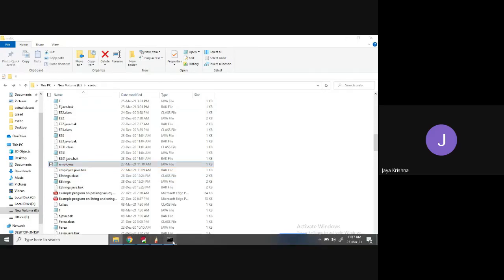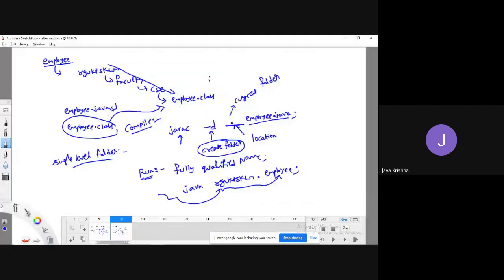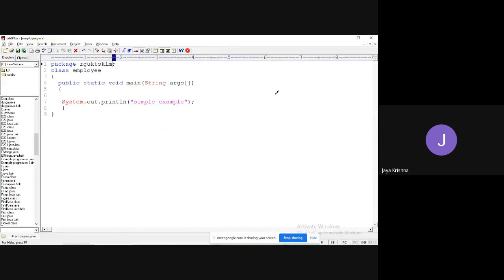What I'm going to do is create subfolders. I want to make the dot class file in this location: rgukt sklm dot faculty dot csc, and then make the employee dot class file available. What is the need? What do we have to do?